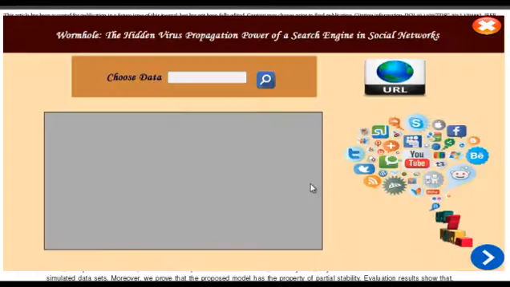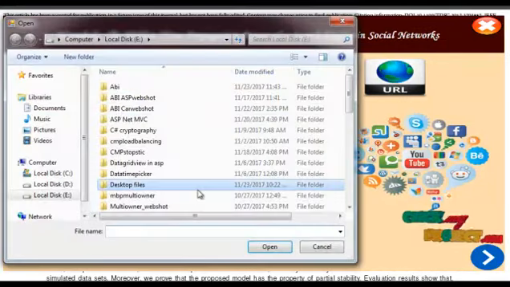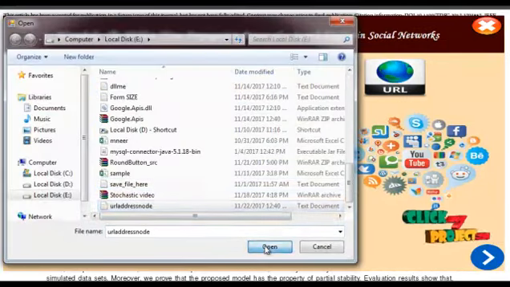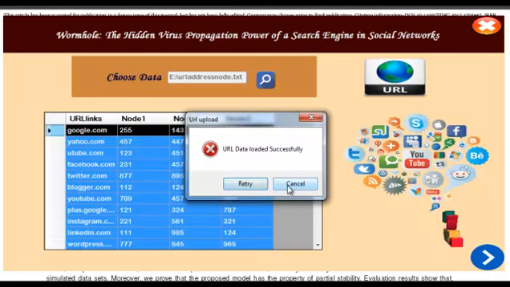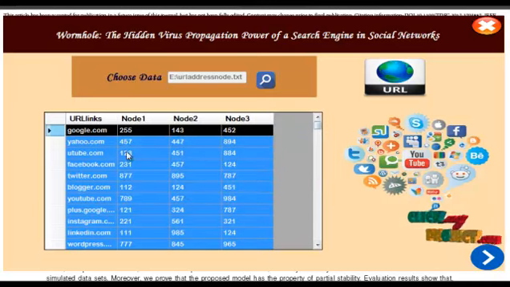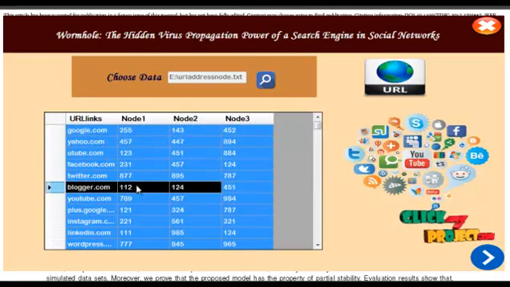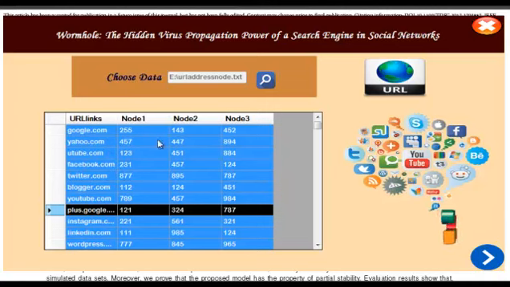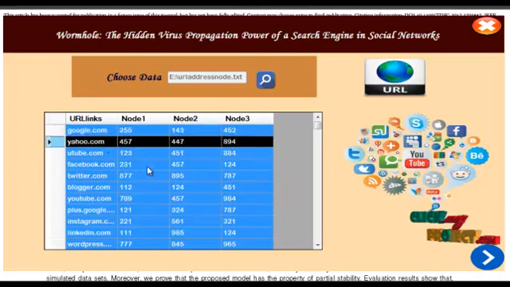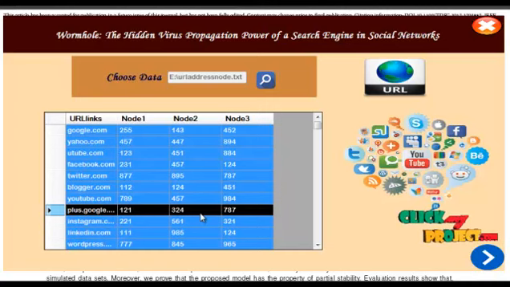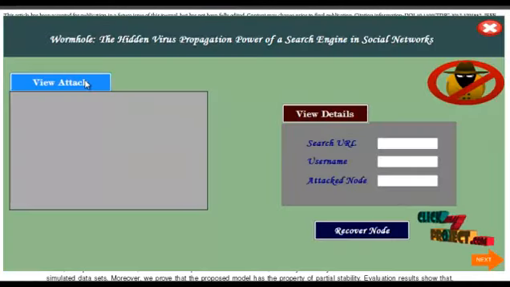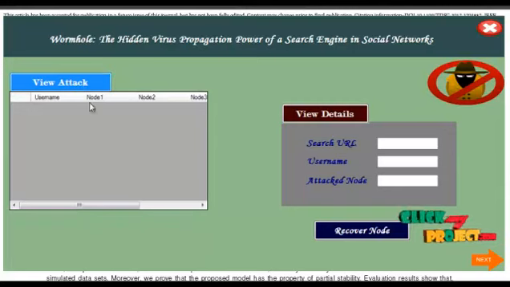Now admin has rights. Then this is YouTube, and this is the node for the particular link. After that we have to view the number of attacks here. So here there is no attack yet.